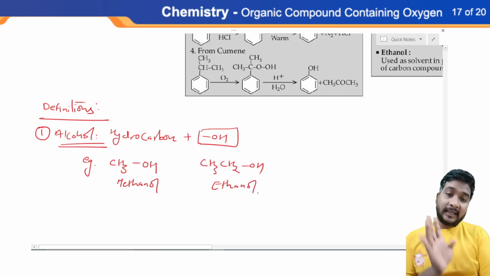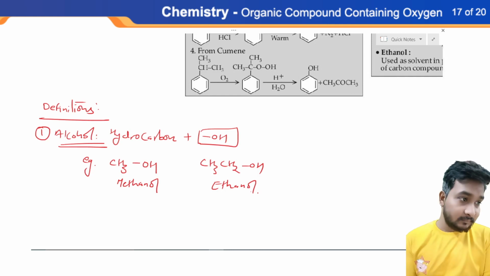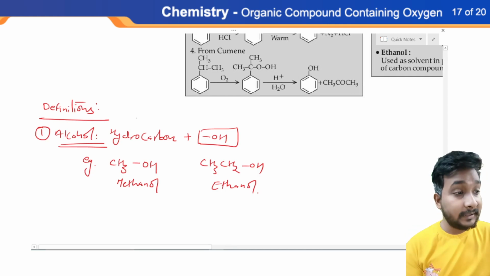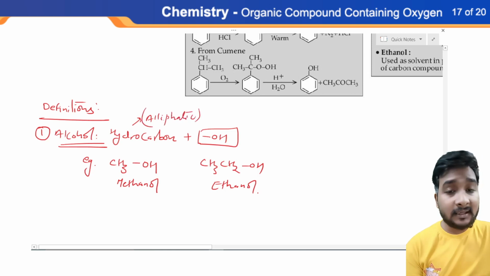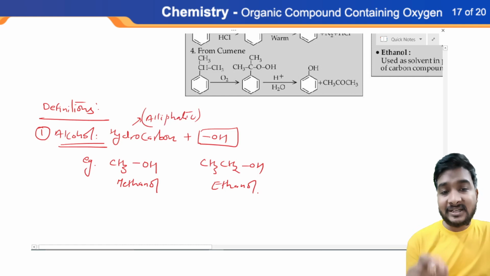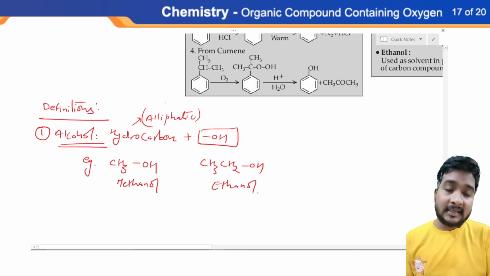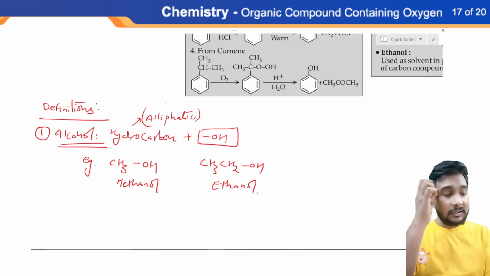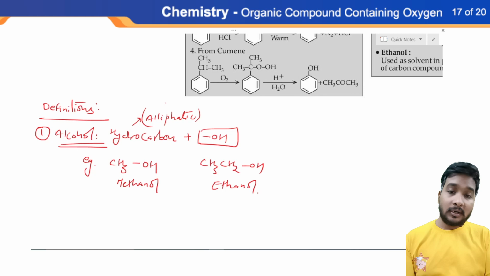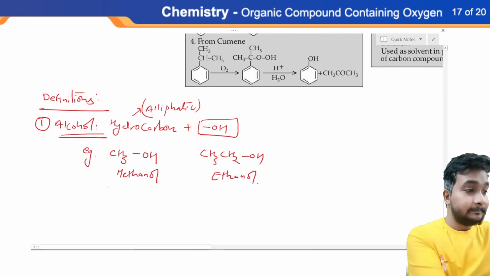If OH is connected with a hydrocarbon, this hydrocarbon should be aliphatic. It's very important. What is the meaning of aliphatic? In a simple way, the benzene ring must be absent. Most of the time, if the benzene ring is absent and OH is connected with carbon, those compounds are called alcohol.